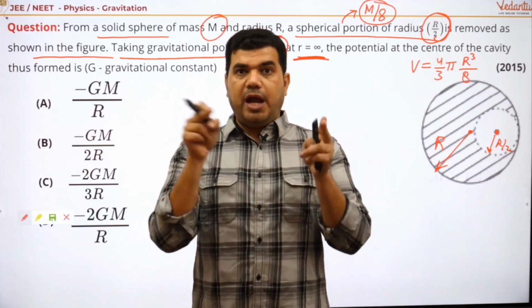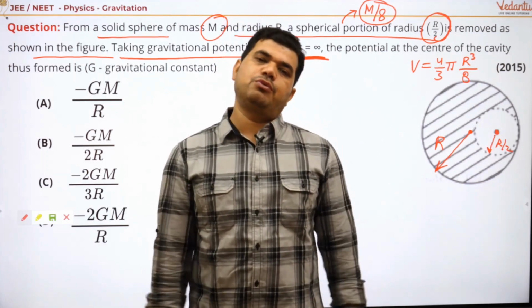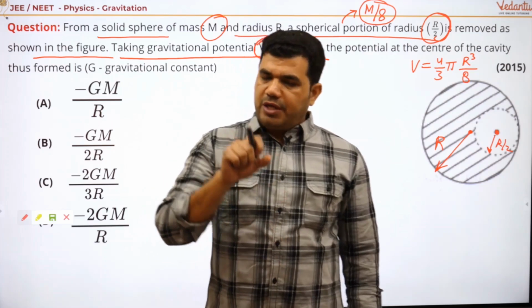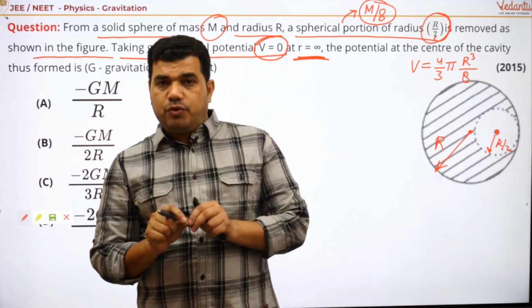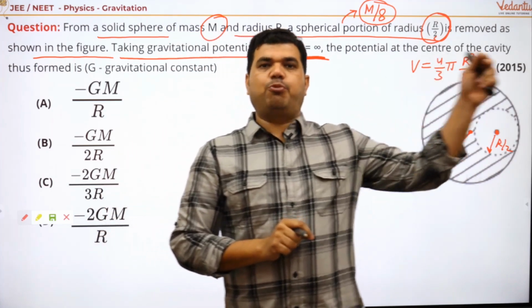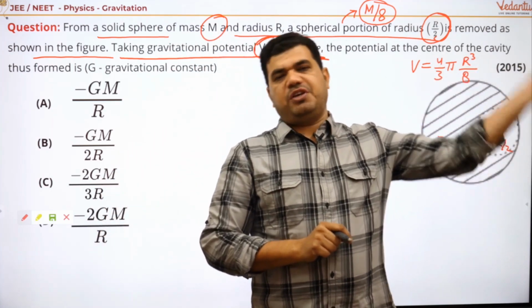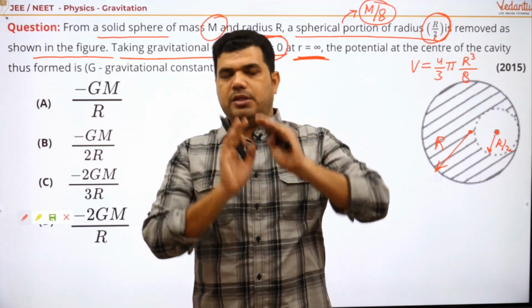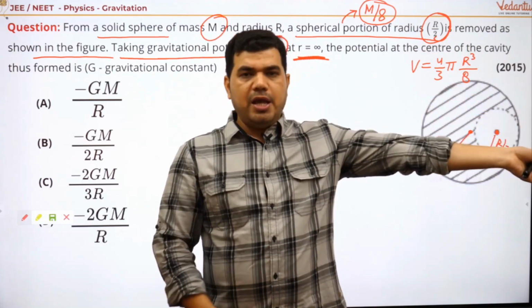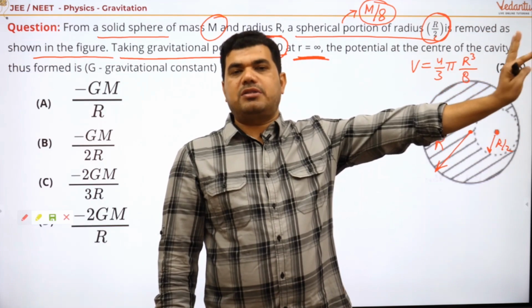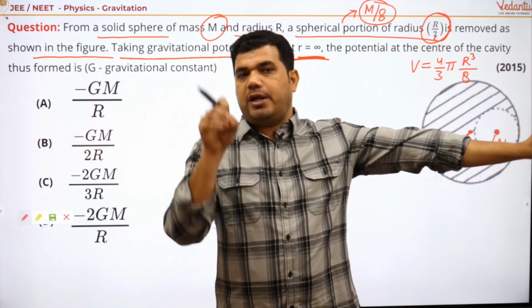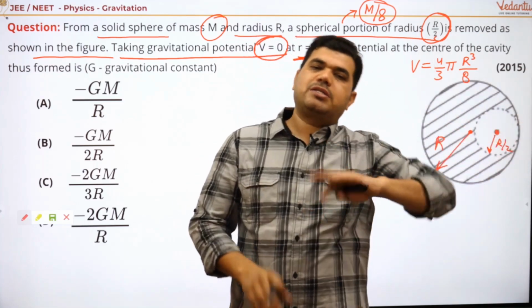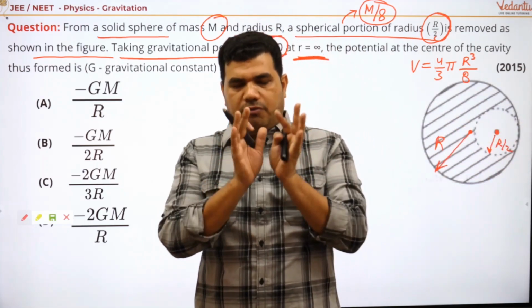If we can define the potential difference between 2 points, then if we have to find the potential at any point, we have to take a reference point with respect to which we can define it. So here the reference is infinity, and at infinity the potential is 0. So the potential at this point with respect to infinity is supposed to be V, which you have already studied.